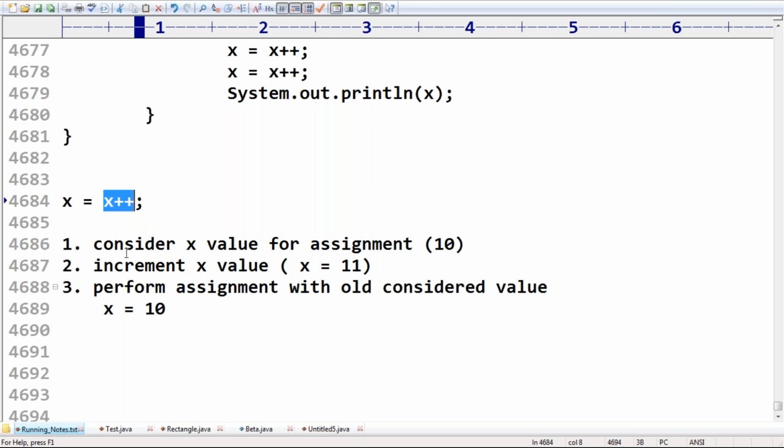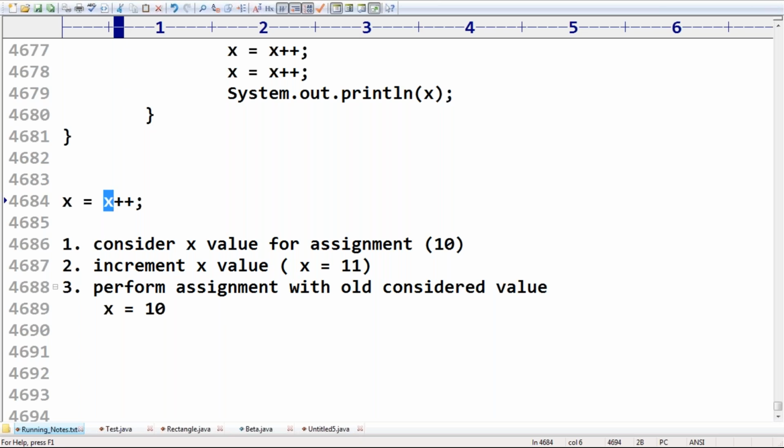In the post increment, we need to consider the value at the beginning and then perform the incrementation. Like so, now consider the x value for assignment because it is the post increment. Assignment should happen with the current value of x but not with the incremented value. Getting? Mahalakshmi, getting? First consider the x value and then perform the increment operation.